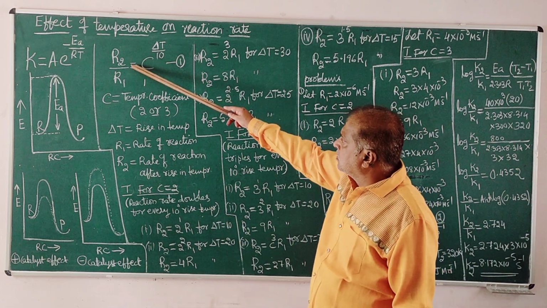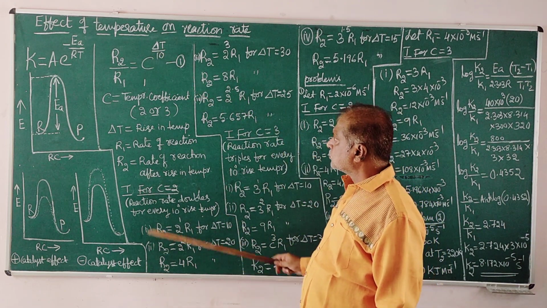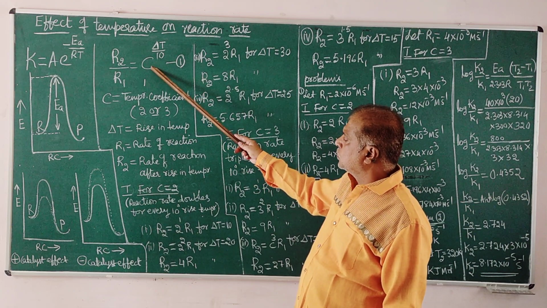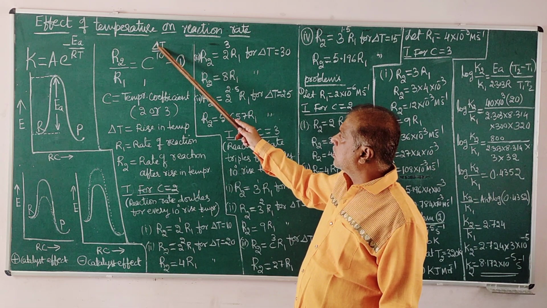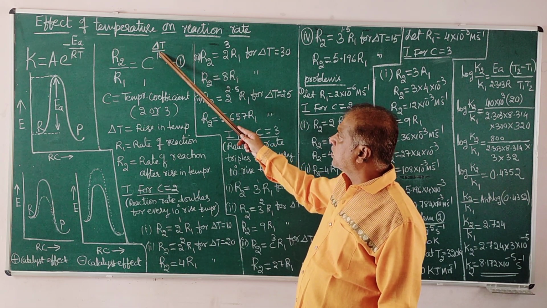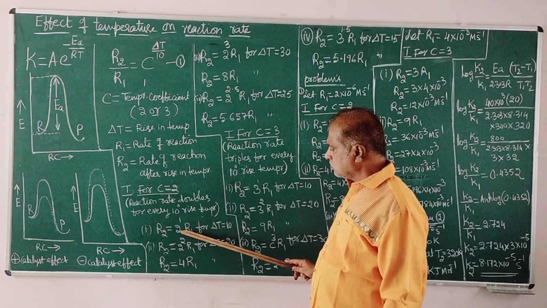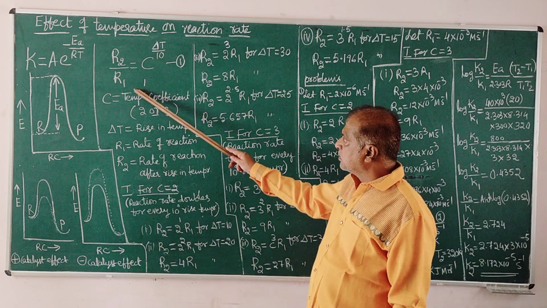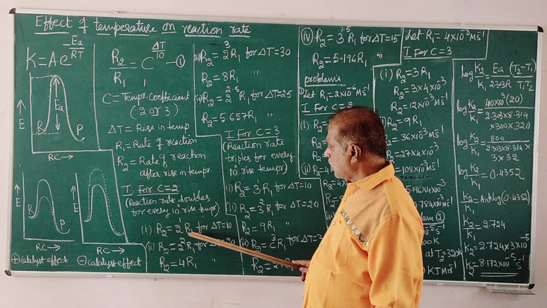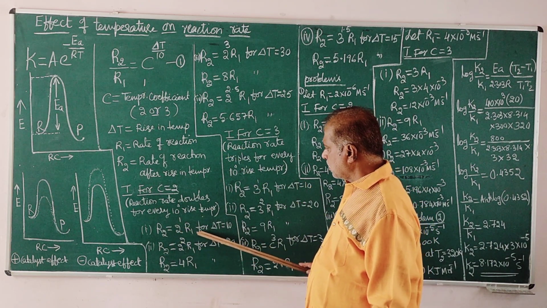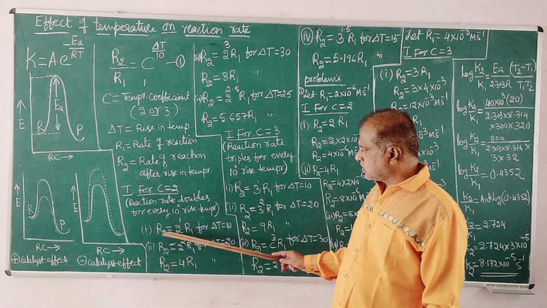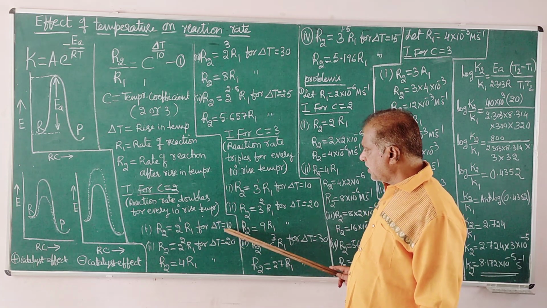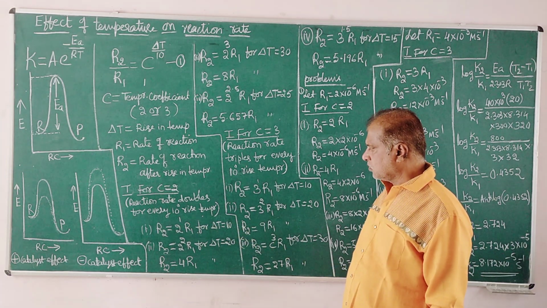Let us see what the possible equations are. For a 10-degree rise, delta T equals 10, 10 by 10 equals 1, that is 2 to the power of 1. R2 equals 2 into R1. So the rate of reaction doubles for a 10-degree rise in temperature.